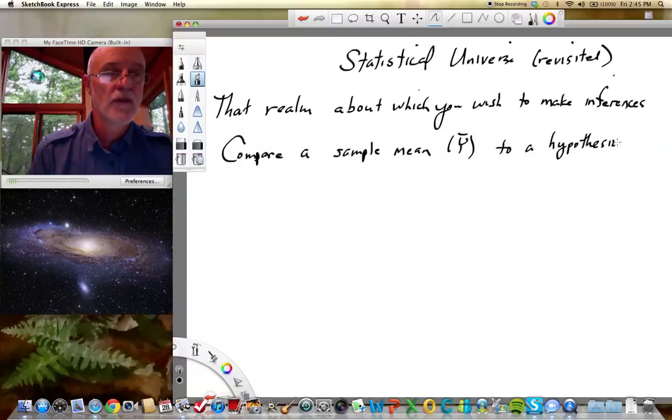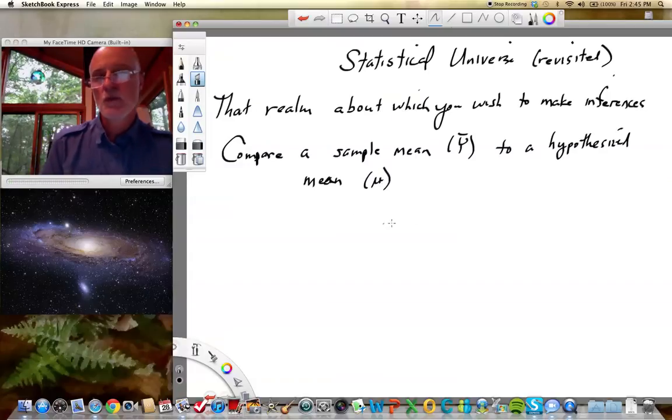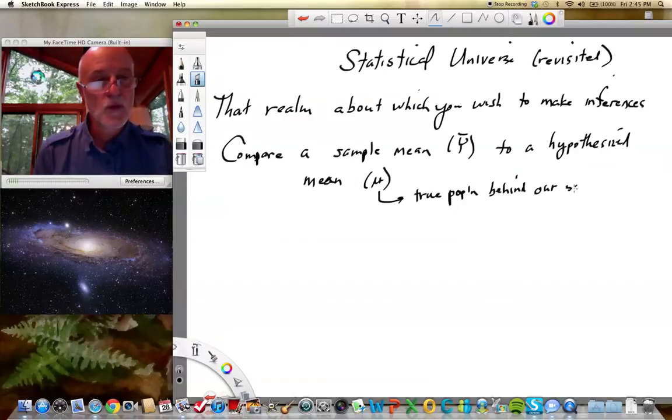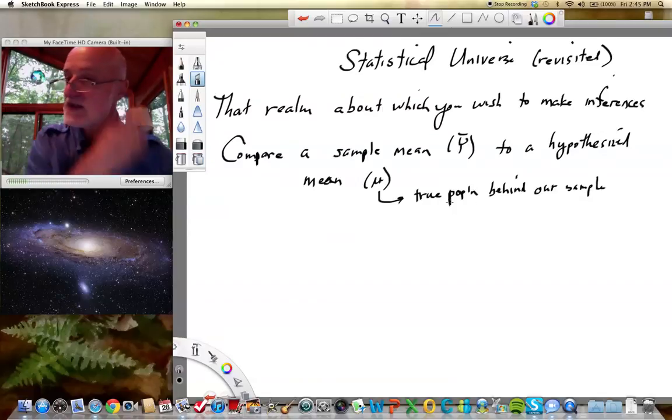This is going to be one of the first simple tests that we learn how to do using SAS JMP. What does the hypothesized mean? It's going to be mu, okay? So remember what mu is referring to. This mu is the true population behind our sample. So that true population is our statistical universe about which we're wanting to make inferences.